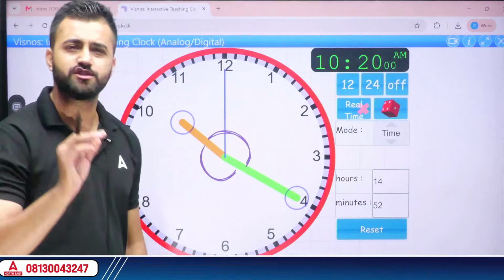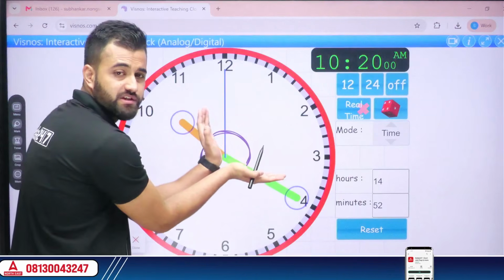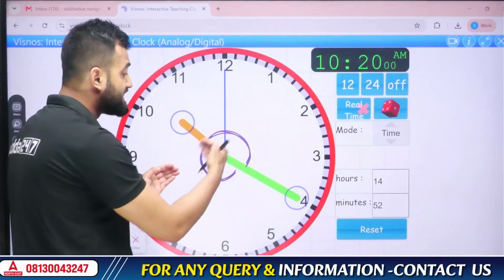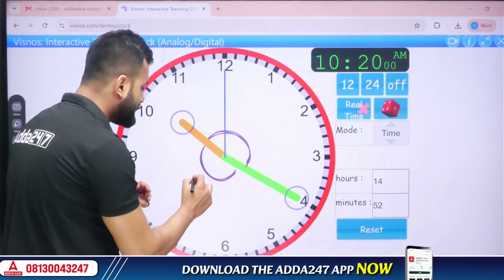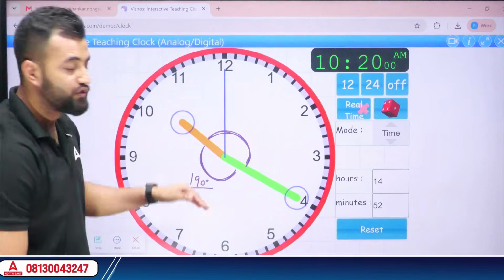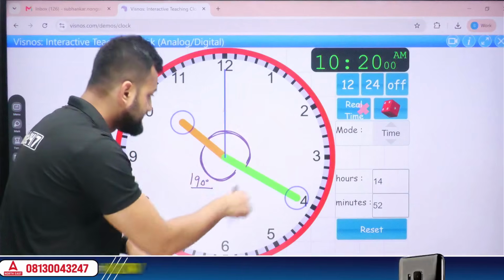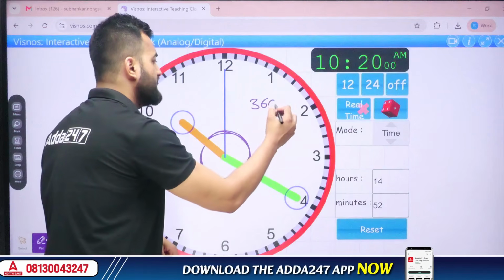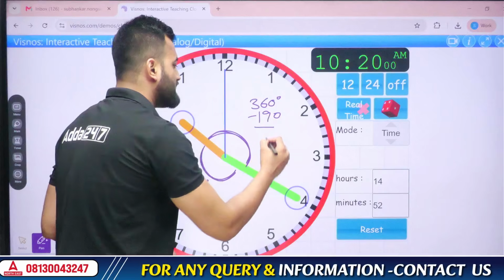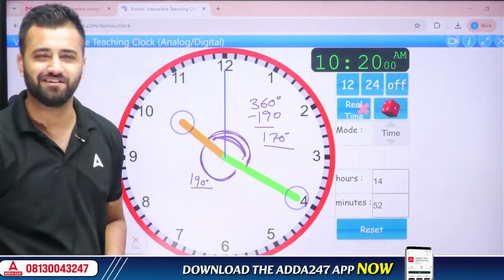So you tell me which one is the small angle. Obviously, this will be the small angle. See, this angle is closer together, right, as compared to this, which is bigger. So the examiner wants us to get this angle, not this. What we got here was 190 degrees, but we want to get this. This entire angle is known as the complete angle, and it is equal to 360 degrees. So just subtract 190 from 360 and you get 170 degrees, my friend. And this angle is 170, the small angle.